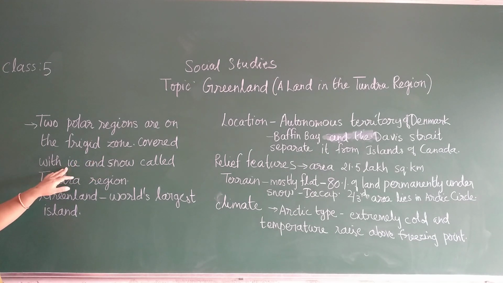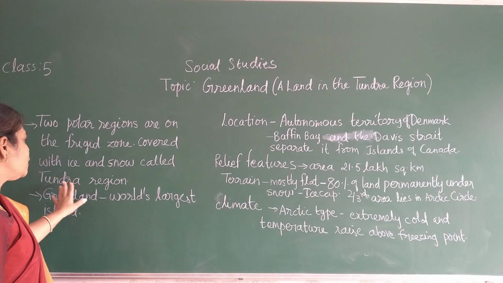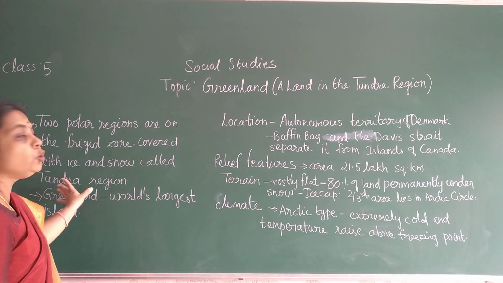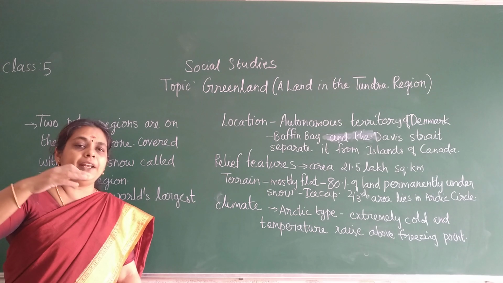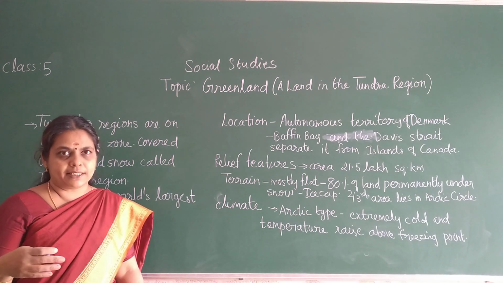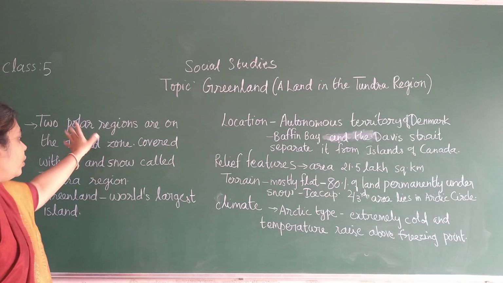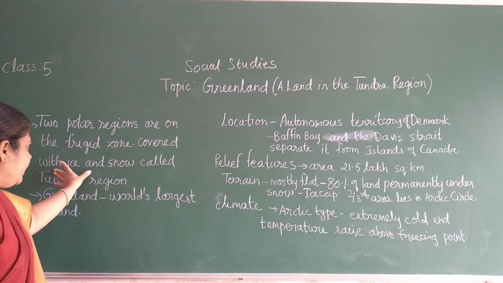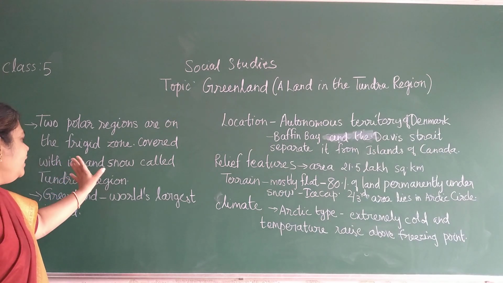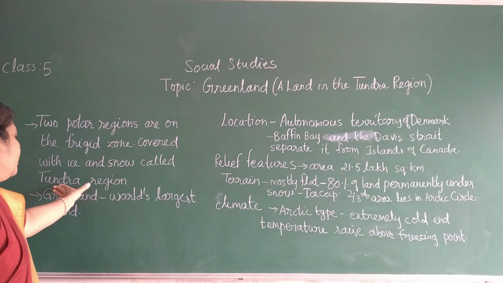They are covered with ice and snow. These regions are covered with ice and snow, children, called the tundra region. It is your Arctic Circle and your Antarctic Circle, children. The Arctic Circle and the Antarctic Circle are the two polar regions. They come under the frigid zone. They are mostly covered with ice and snow, children. So those regions are called the tundra region.